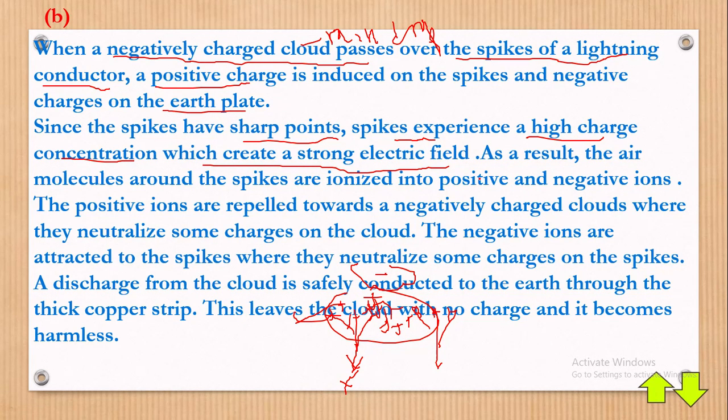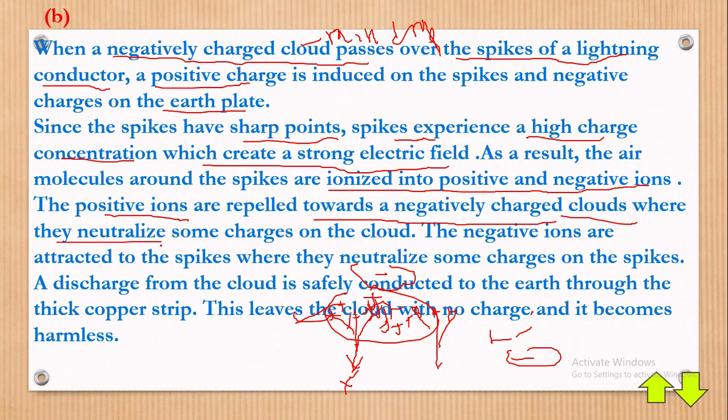As a result, the air molecules around the spikes are ionized into positive and negative ions. I've explained that: the positive repelling the positives up in the air, and the positives also attracting the negatives near to them. That's what we call ionization. Therefore, the positive ions are repelled towards the negatively charged cloud. The aim here, when the positive charges go toward the negatively charged cloud, is to cancel each other, so the charges on the cloud are neutralized. Neutralize means that once you have a negative here and a positive comes near to it, they will all die away. That's what we call neutralizing some charges on the cloud.